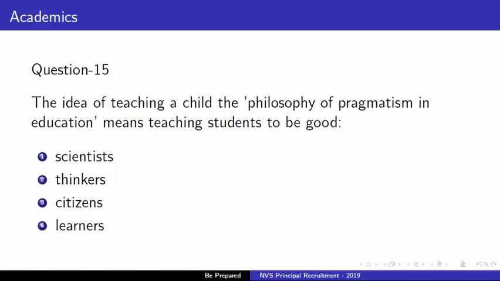Pragmatism is an educational philosophy that says education should be teaching students the things that are practical for life and encourages them to grow into better people. Many famous educators, including John Dewey and William James, were pragmatists. So, right answer is option third, that is citizen. The idea of teaching a child the philosophy of pragmatism in education means teaching students to be a good citizen. So, option third, right answer.